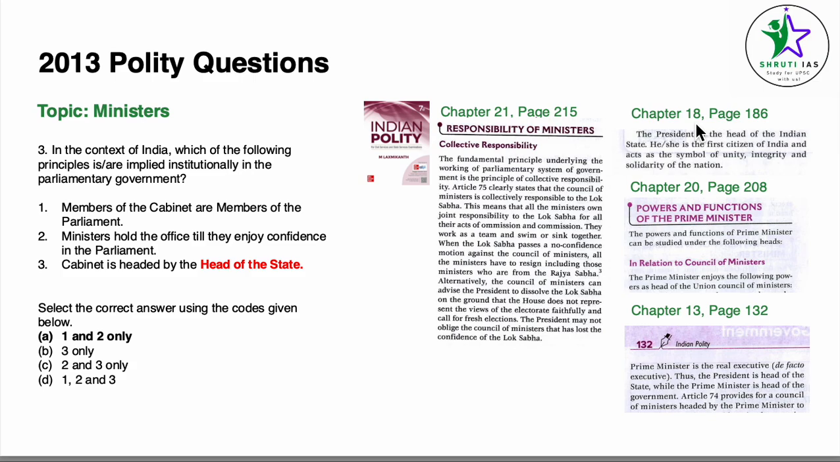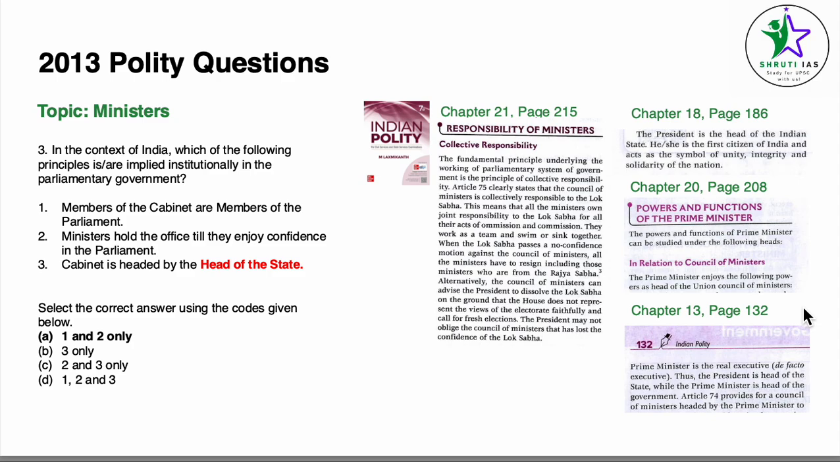Chapter 20, the Prime Minister enjoys the following powers as the head of the Union Council of Ministers. So from here we can see that the Prime Minister is the head of Union Council of Ministers. For this particular question, we are going to take Union Council of Ministers and Cabinets as the same thing. As Prime Minister is the head of the Union Council of Ministers vis-a-vis Cabinet, he is the head of government, not the head of state. President is the head of state. So statement 3 becomes incorrect. 1 and 2 is the answer.